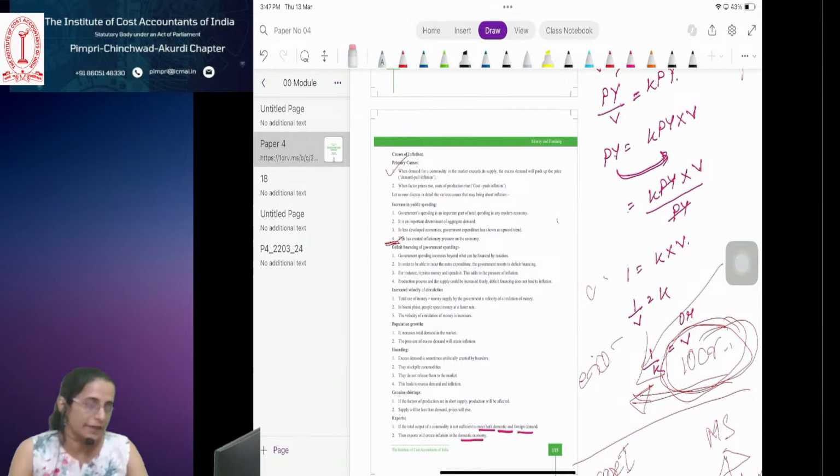Controller of credit. This is what we saw. When there is inflation and if there is recession, what does the central bank do when there is inflation? Shaila?